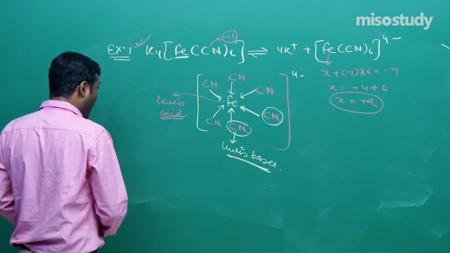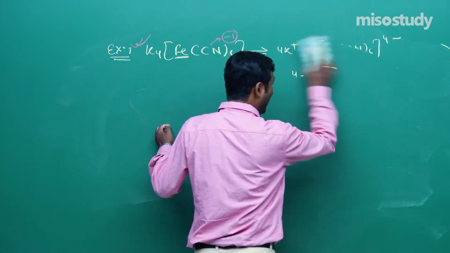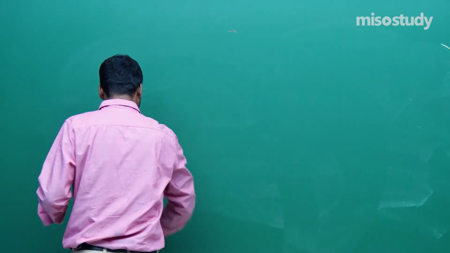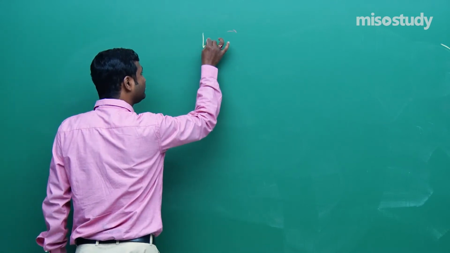So friend, now I'm going to discuss the next topic, that is the types of ligand. Now friend, let's start. Ligands.